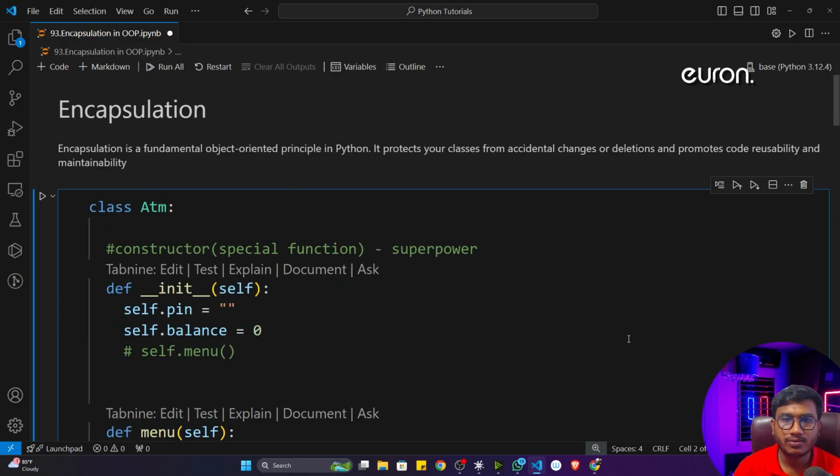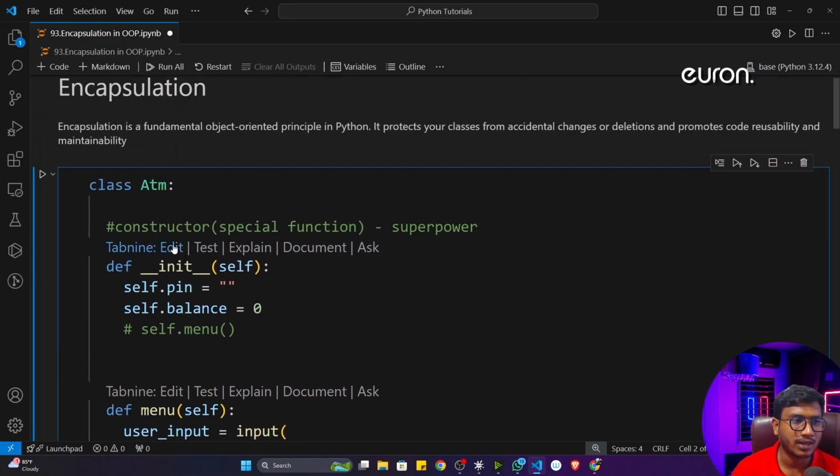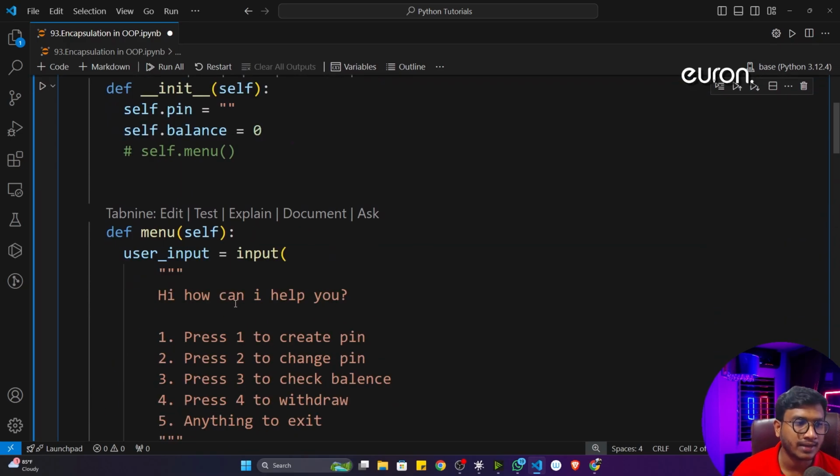Now let's say you are working in a company and you are working as a senior developer. So I think you know that usually a senior developer writes any kind of function or any kind of class. Let's say you have written this particular class called ATM. You have a project where you have to implement ATM machine code functionality, and it is your responsibility to design this particular class. Let's say you have designed this class and everything is working fine.